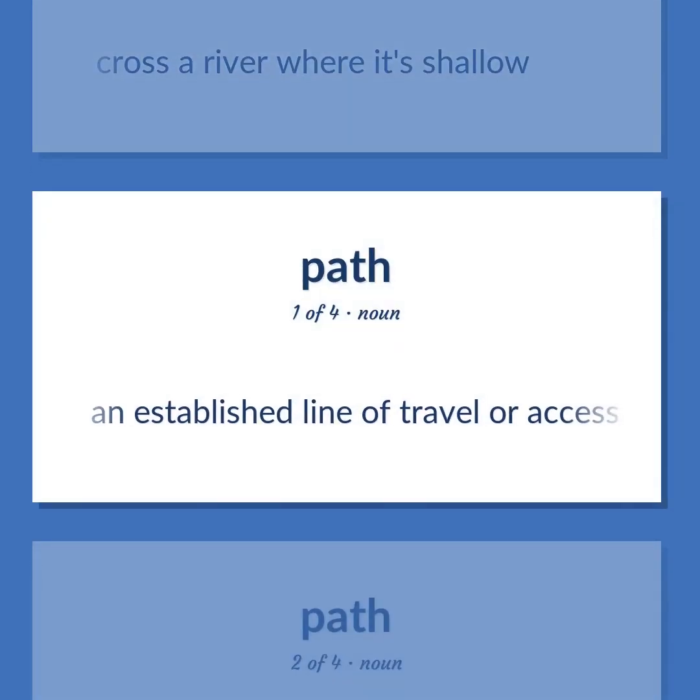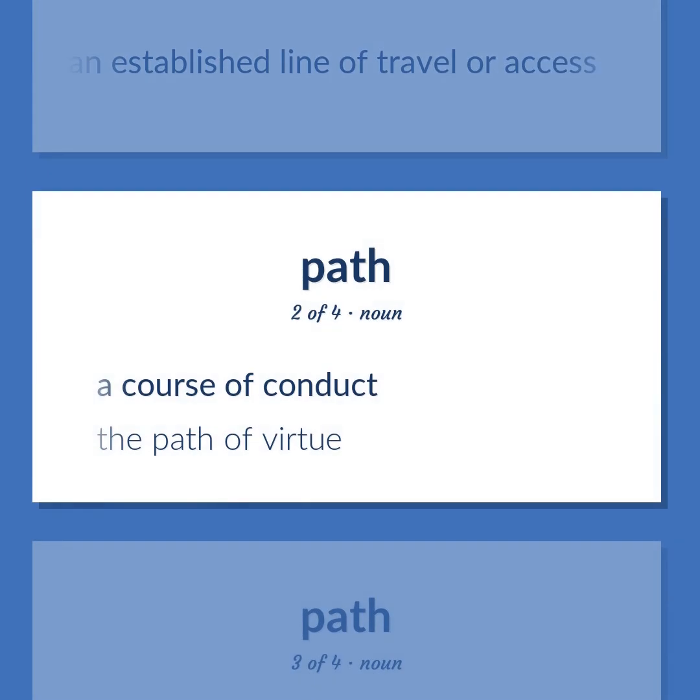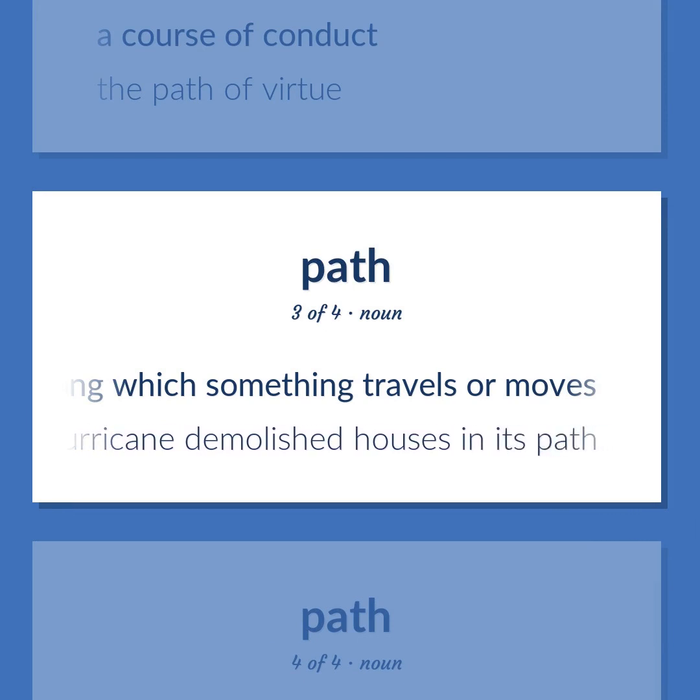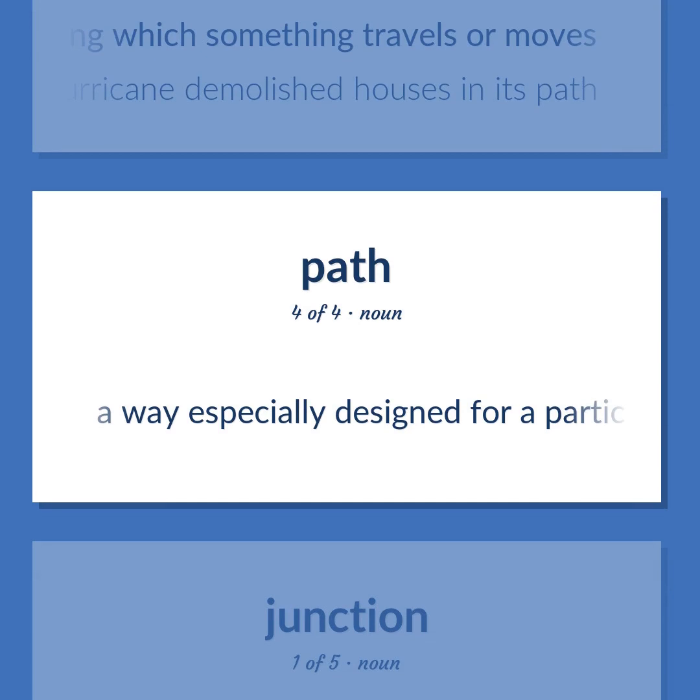An established line of travel or access. A course of conduct. The path of virtue. A line or route along which something travels or moves. The hurricane demolished houses in its path. A way especially designed for a particular use.